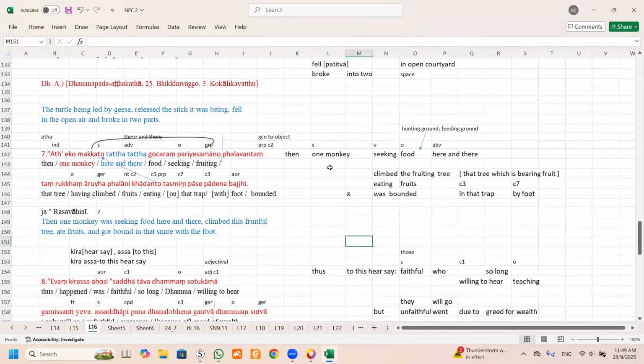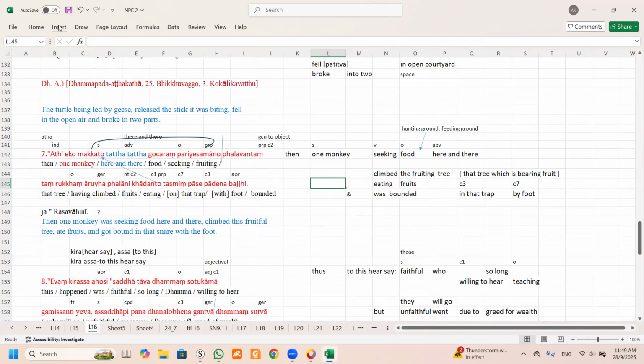So we know that, okay, up to this part, see this one, can you see? Then the monkey is eating the fruit now. So it refers to the monkey. This one refers to the monkey. So eating fruit, this is the object. Palani is neuter now. It can be subject and object. So in object, eating the fruit. You see that? Okay now.